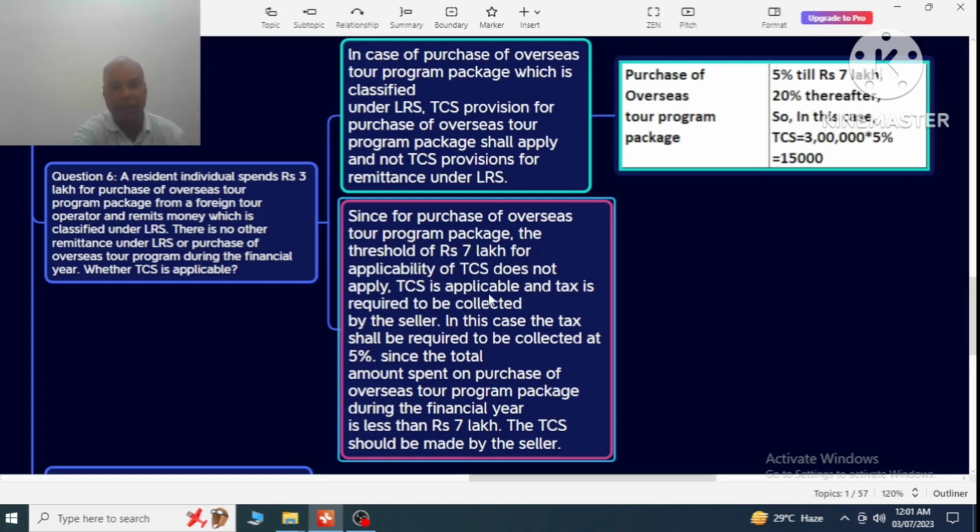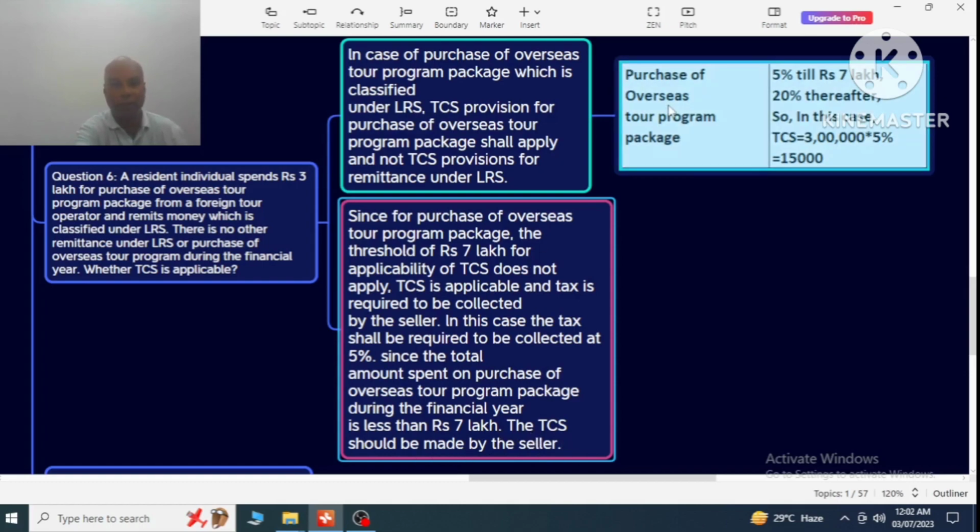But TCS is applicable and tax is required to be collected by the seller. In this case, tax shall be required to be collected at the rate of 5%, since the total amount spent for purchase of overseas tour program package during the financial year is less than rupees 7 lakh. The TCS should be made by the seller.